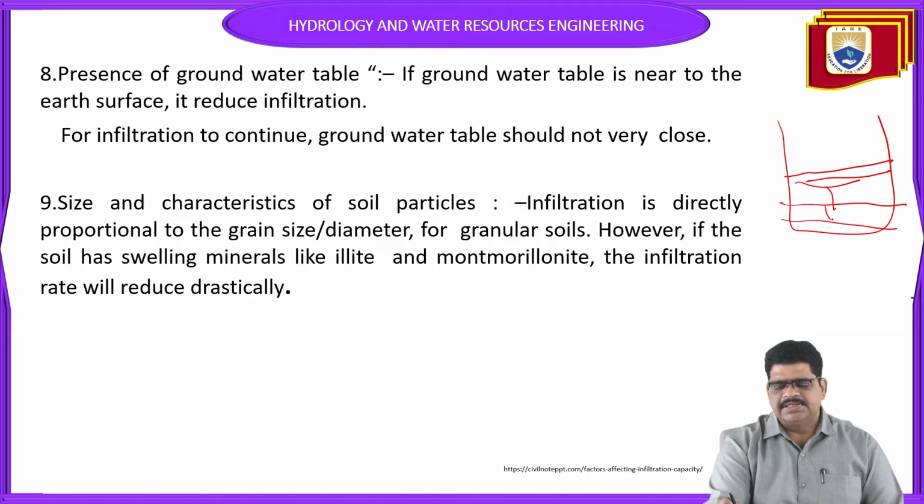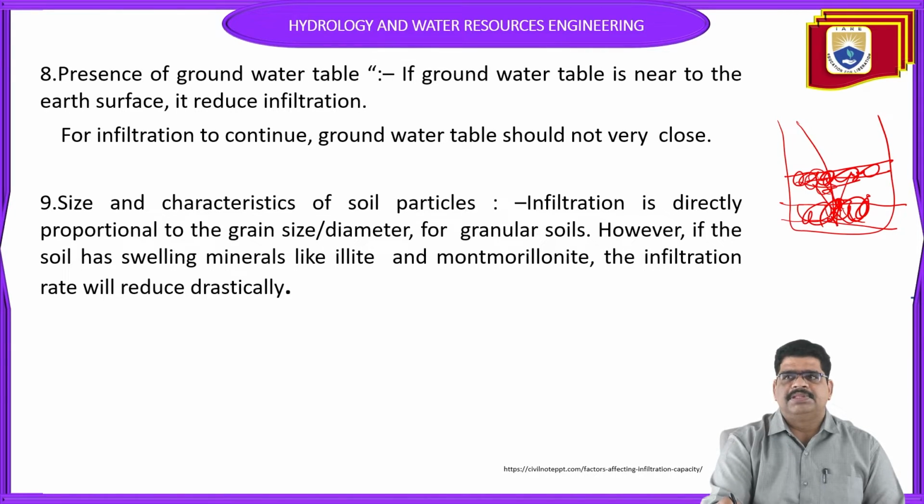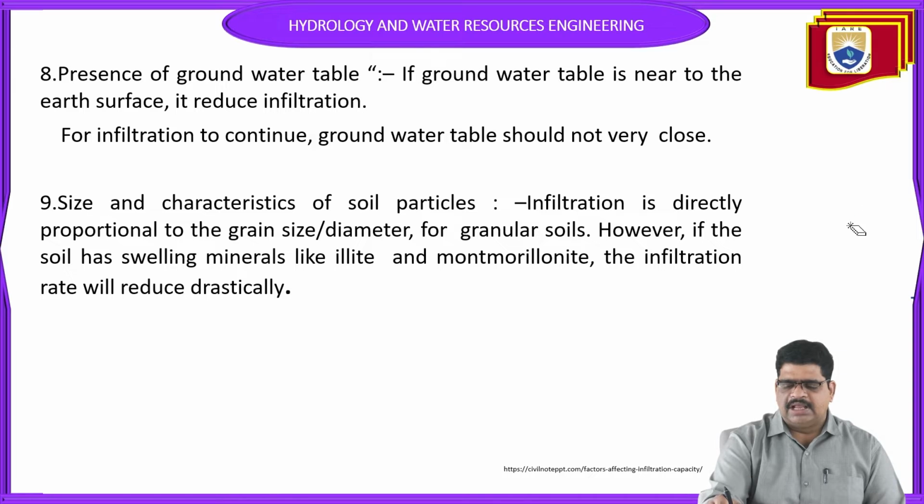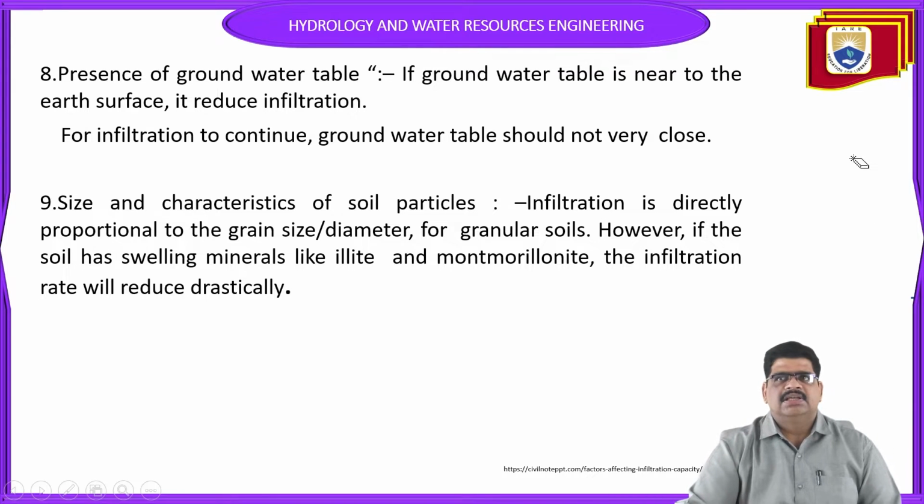It can be due to capillary action, the moisture content at the top can also be affected. The moisture content is already there, so the infiltration capacity will decrease. Near the groundwater table, the infiltration capacity will be less. That is one of the points.